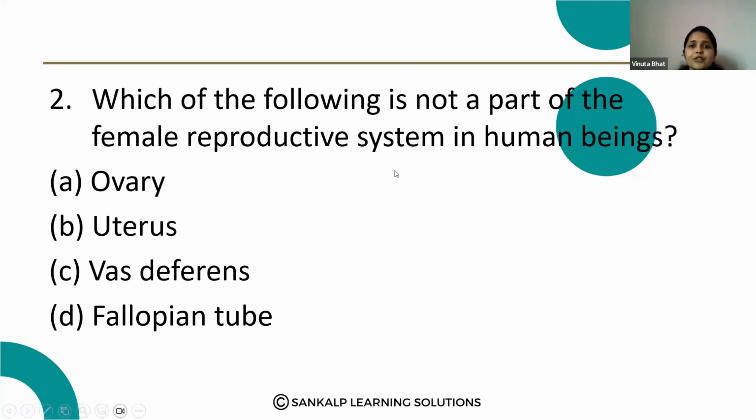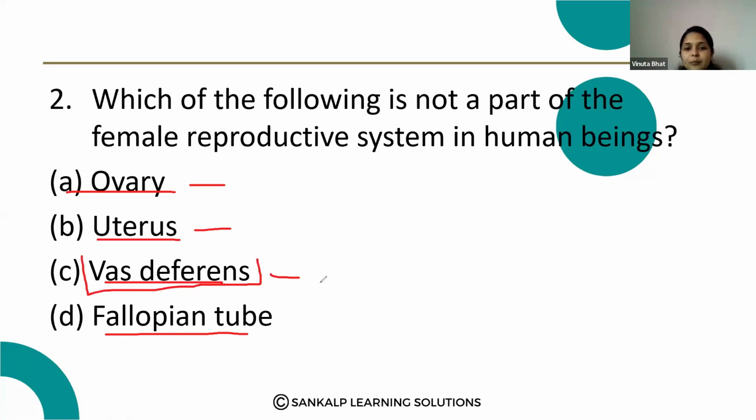Next question. Which of the following is not a part of the female reproductive system in human beings? Ovary, uterus, vas deferens, fallopian tube. Here, ovary is also part of the female reproductive structure. Uterus is also part of the female reproductive structure. But vas deferens is part of the male reproductive structure, right?